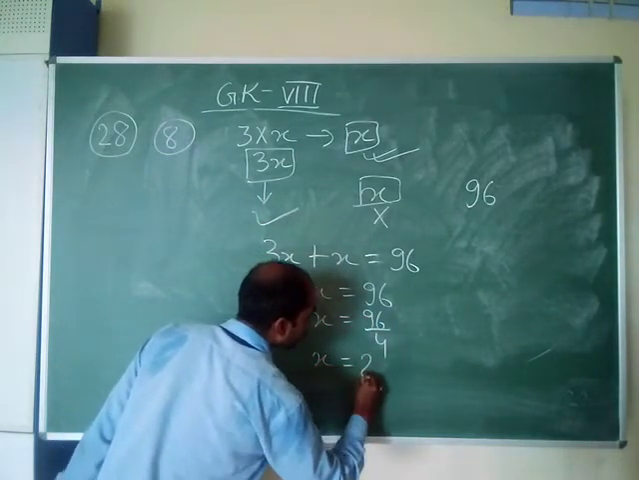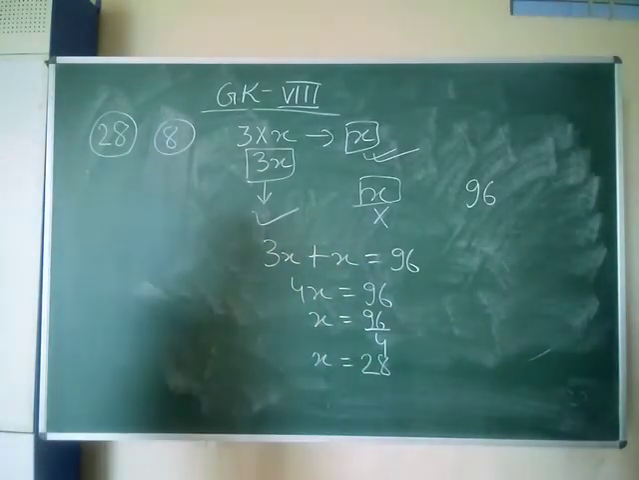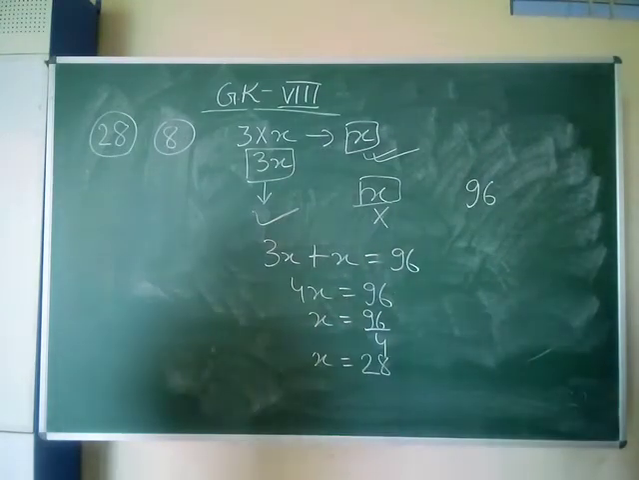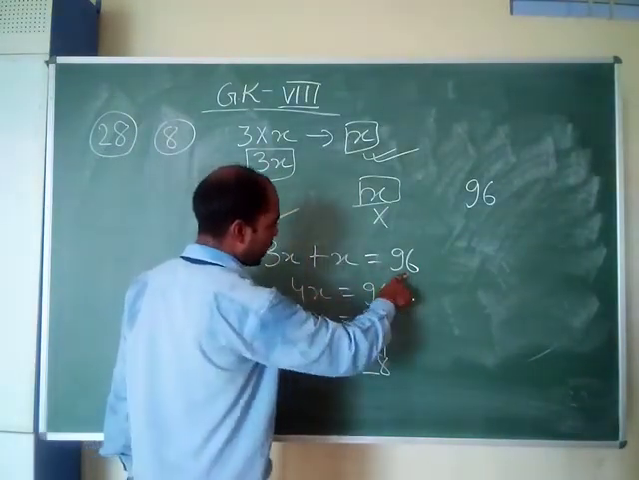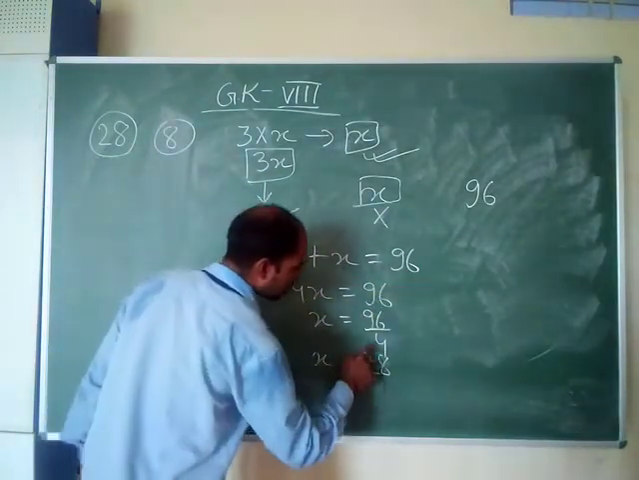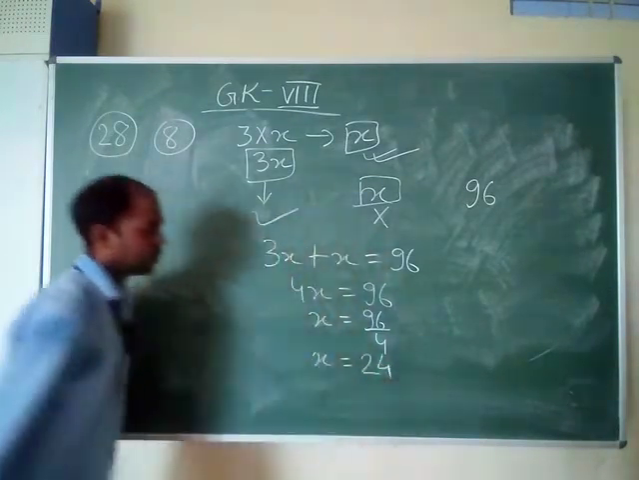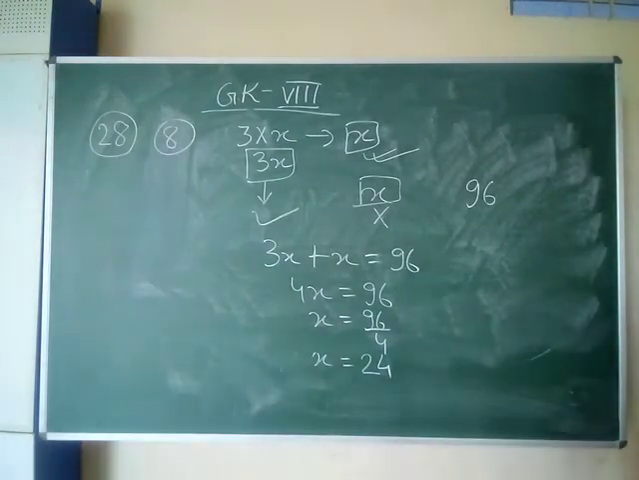So x is equal to... thrice he has got right, plus 1, 4x is equal to 96. Sorry, I have divided it by 2. So 4 twos are 8, 4 fours are 16. X is equal to 24, right?